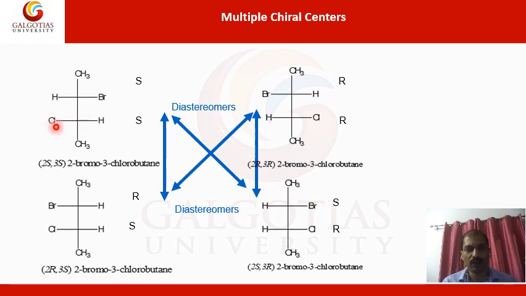You have to keep in mind, once you are assigning the numbering, because once you assign the number properly, then you will be able to assign the proper name, and then you can find out whether the particular molecule is optically active, either an enantiomer, or if a number of examples has been given, then you will be able to find out which are stereoisomers or optical isomers, and which one is diastereomer to each other. So this is very important during the course of a chemical reaction.